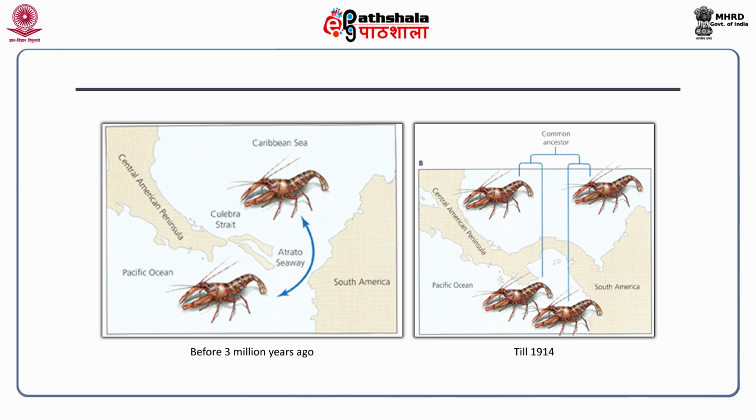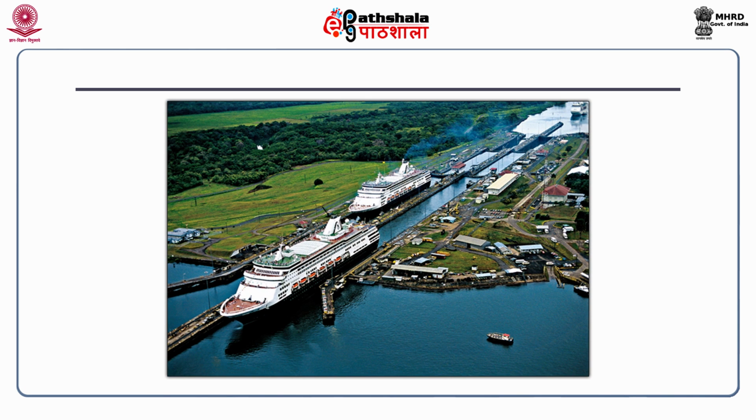But again, this vicariance was in force for the last 3 million years, as I told you, till 1914. So, what happened in 1914? Human beings, we actually made a shipping canal through Panama. The Panama Canal opened up in 1914. Now this canal allowed partial intermixing, whatever is possible through the canal, of these two populations, as you can see at the Isthmus of Panama.